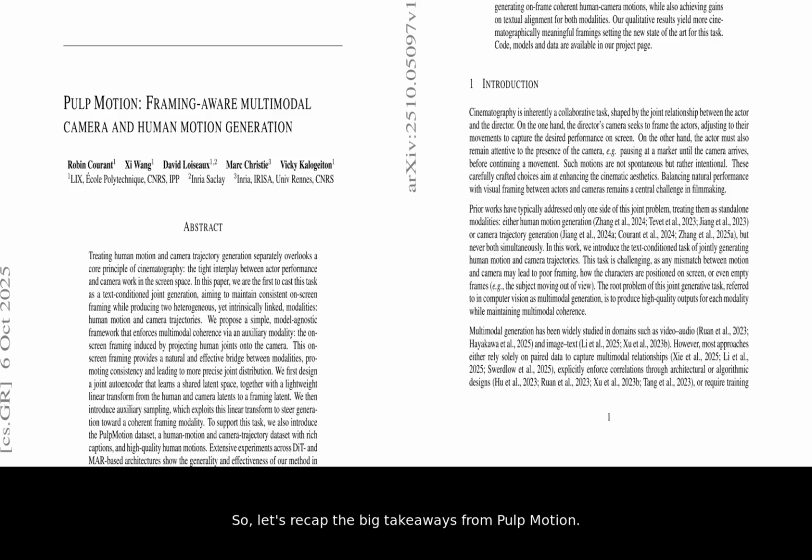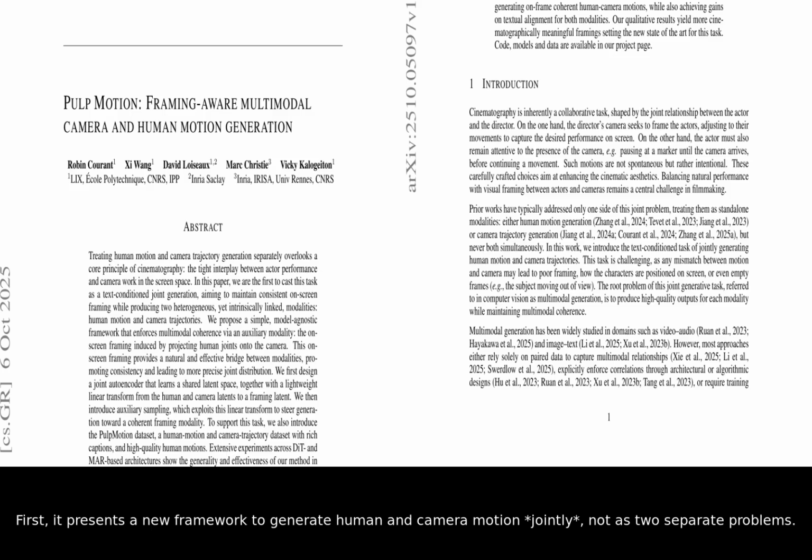So, let's recap the big takeaways from Pulp Motion. First, it presents a new framework to generate human and camera motion jointly, not as two separate problems. Second, the key innovation is using the 2D on-screen framing as a guide to enforce coherence between the two. And third, the work is supported by Pulp Motion, a new, large-scale dataset that will help push this field forward.